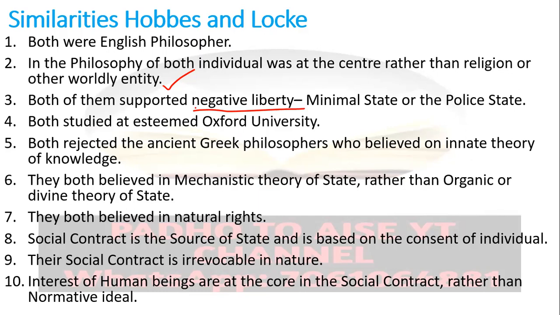And here, if you will see, both Locke and Hobbes are supporting negative liberty because they both support the minimal state and police state, that the state should not interfere in the life of the individual. The state should only provide safety and security to an individual. The fourth similarity: they both were educated at Oxford University.